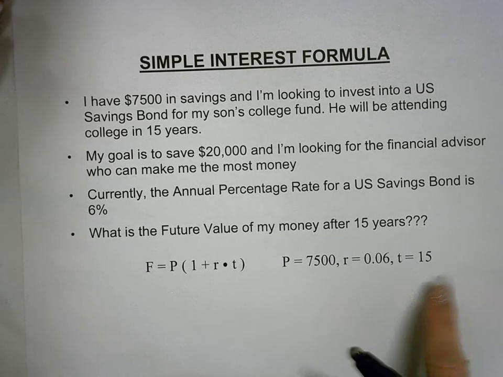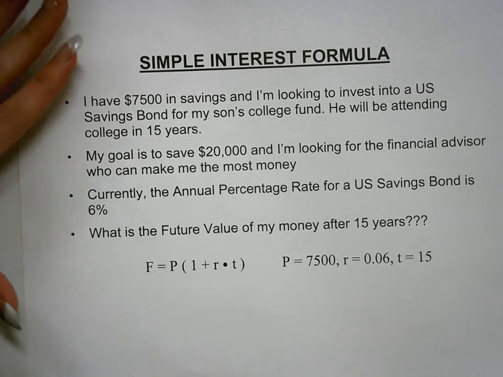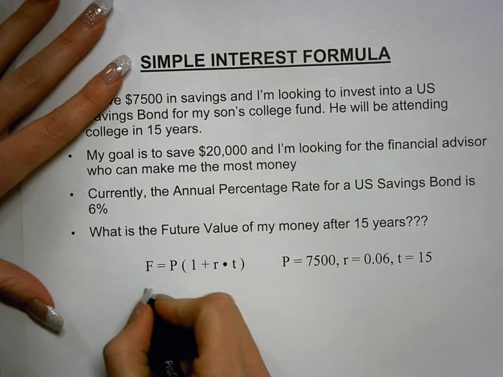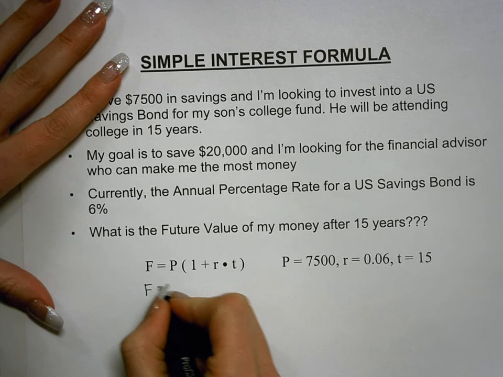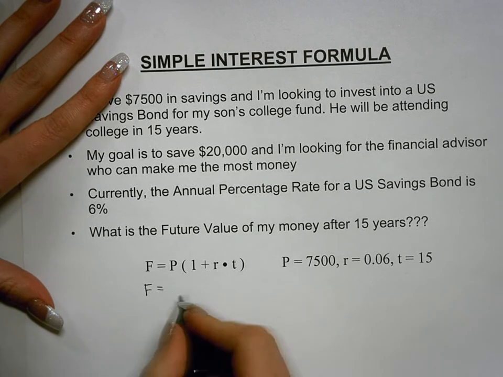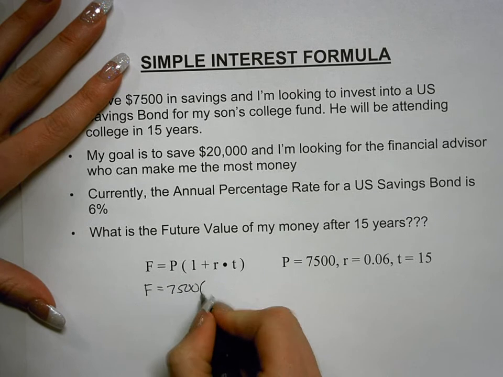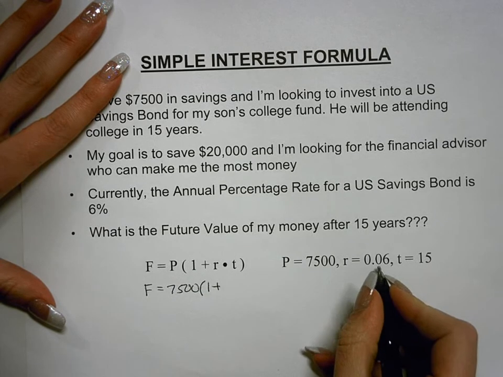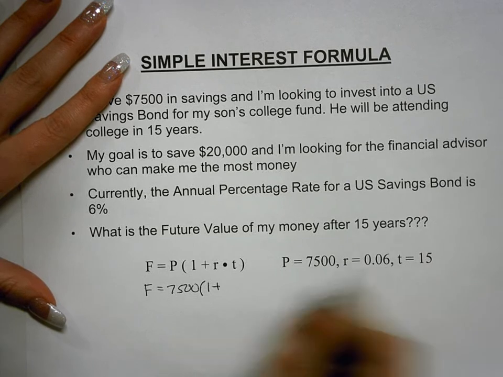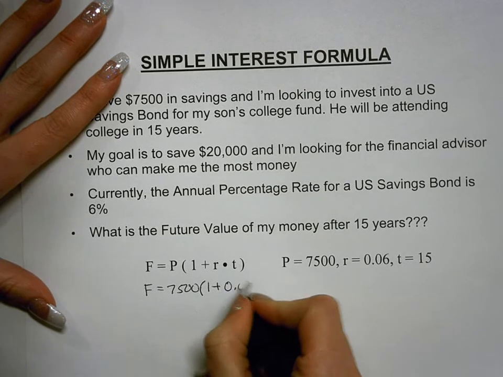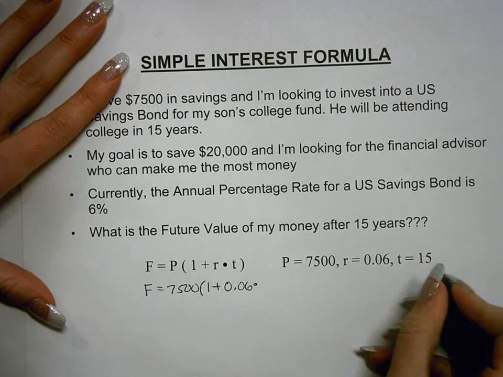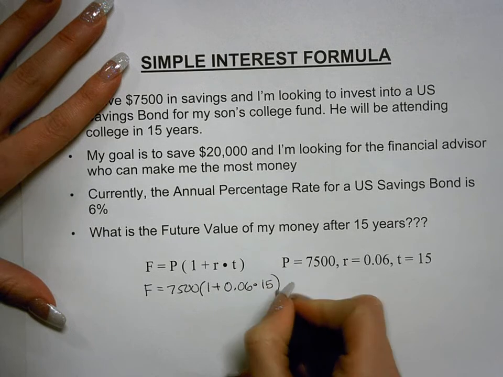So I'm going to input these values into my equation. F, my future value, is what I don't know. That's what I'm trying to determine. P is equal to 7,500 multiplied by the quantity 1 plus the rate, the annual percentage rate in the form of a decimal, which is 0.06, multiplied by T, which is 15.